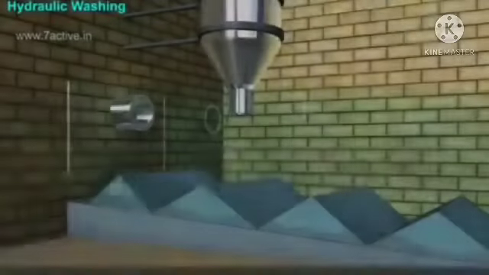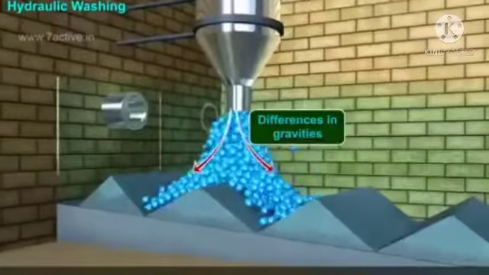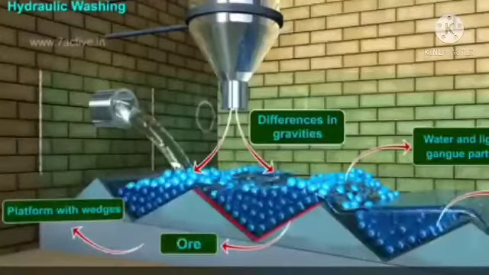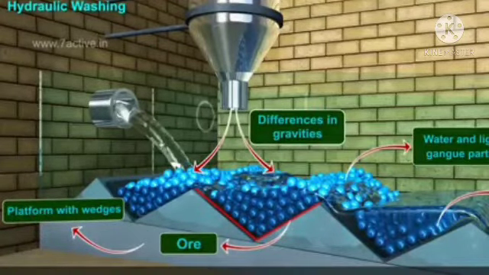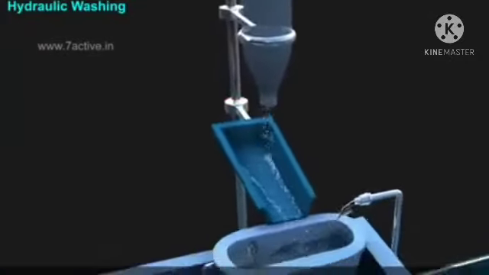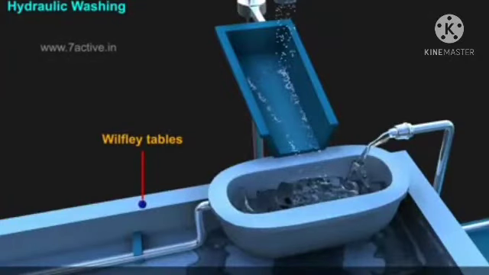Hydraulic washing is also one of the gravity methods. This is based on the differences in gravities of the ore and gangue particles. It is therefore a type of gravity separation. Ore and gangue particles are impure substances.